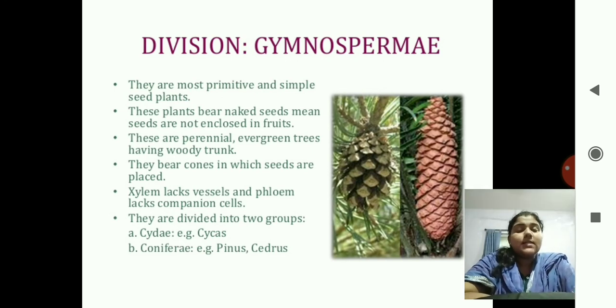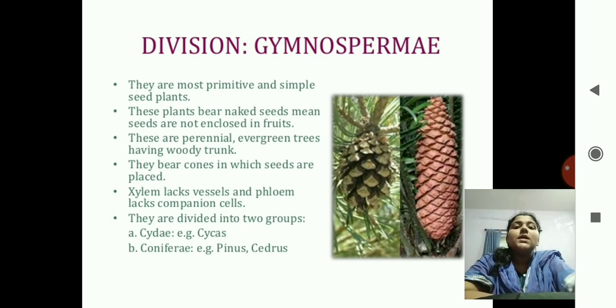See the example of an apple. The seeds are inside the apple. Correct? But you can see here the cycas plant. You can see the seeds outside it. Then the coconut. The coconut tree is also a gymnosperm, and the coconut which you eat is actually a seed. So this is also a gymnosperm.